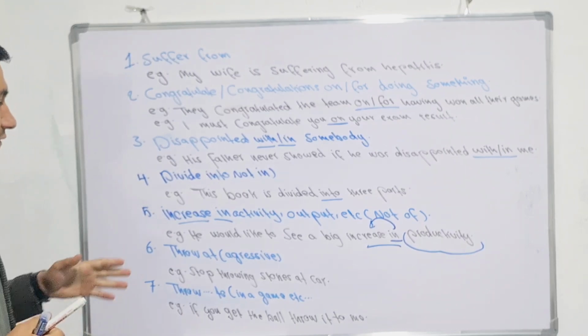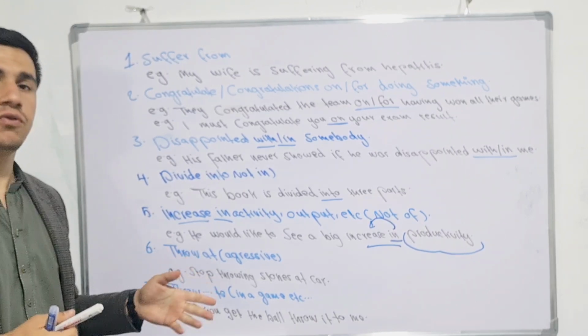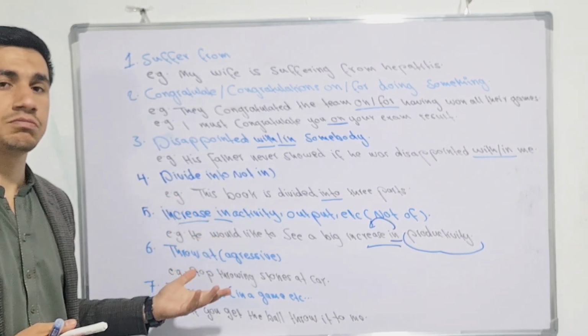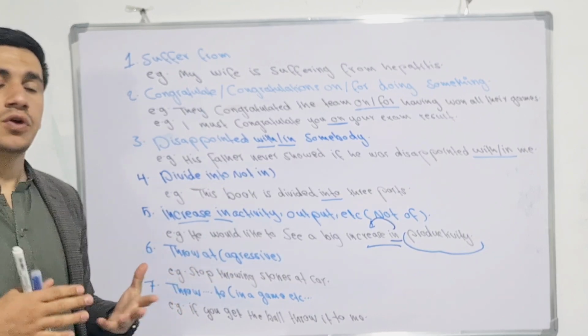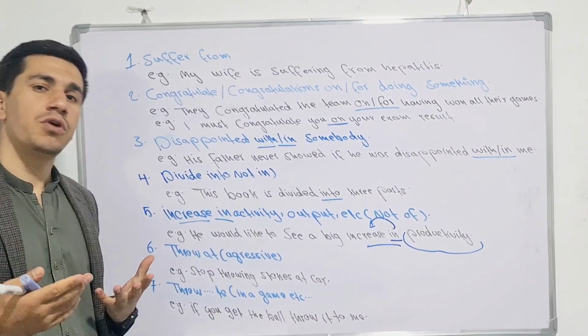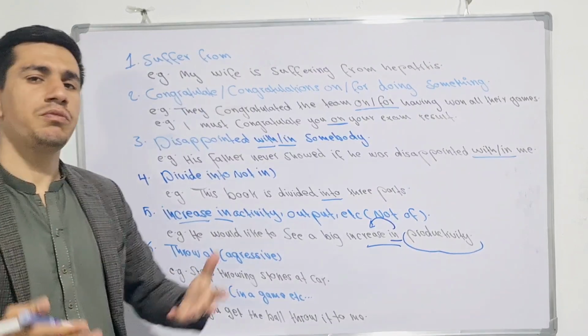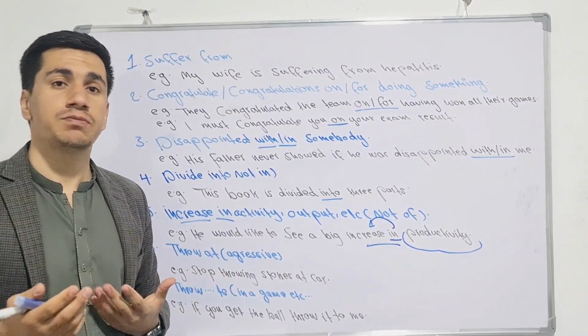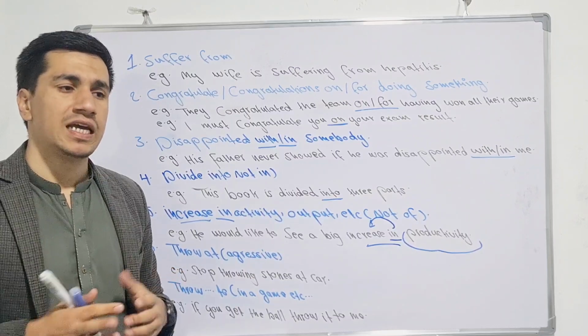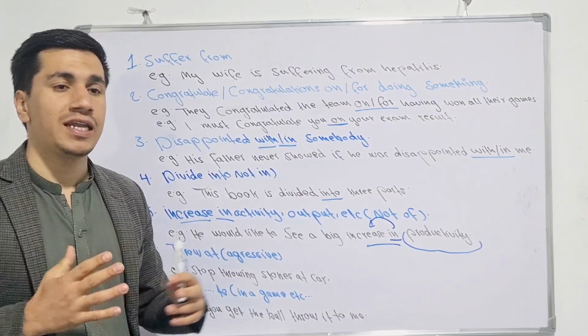The next we have is throw at. You may have already seen this before. A lot of people say you cannot say it in a peaceful way. For example, you're playing football with your friends or classmates, and you tell them, please throw the ball at me. It means you told them in an aggressive manner.